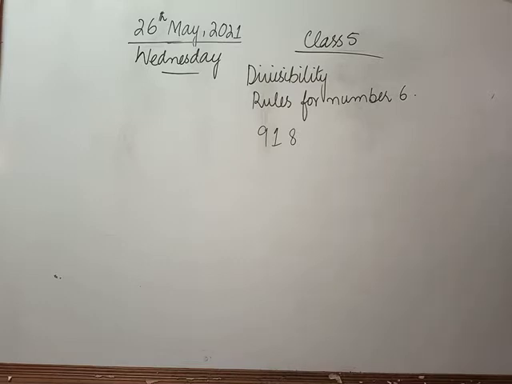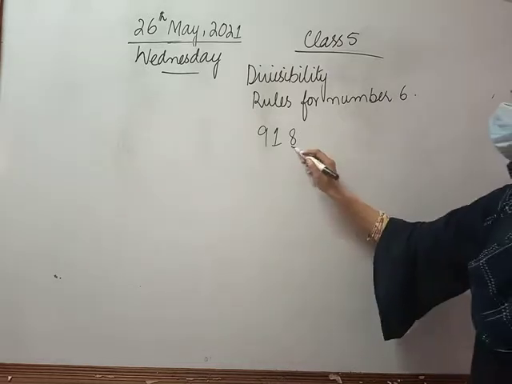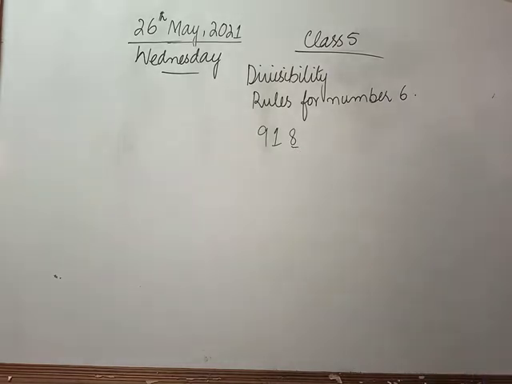हम क्या करेंगे? हम unit place को देखेंगे, if the given number is even or not. So for even, the unit place ends with 0, 2, 4, 6 and 8. अब इसकी unit place क्या है? 8 है. So it clearly means that it is an even number.